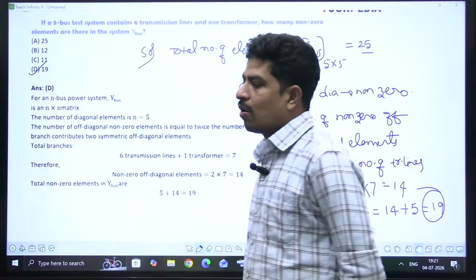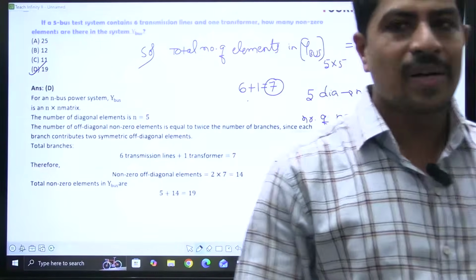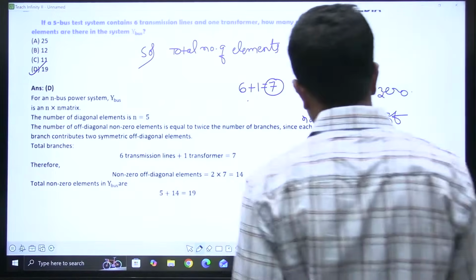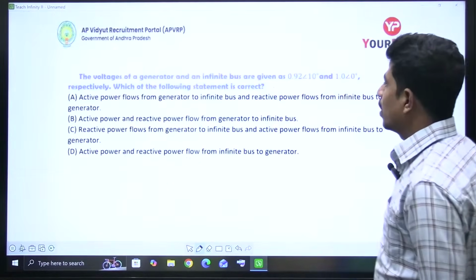Always the diagonal elements are non-zero. The number of non-zero off-diagonal elements will be 2 into the number of transmission lines, but the transformer also will be added into the transmission lines, right? Yes, the transformer also will be added into the transmission lines, right? All of you clear? 19 is the answer. This is a very simple question, right? Let's go to the next question.